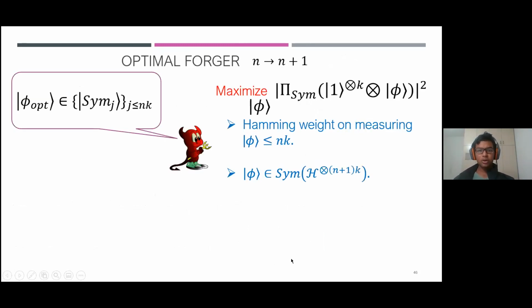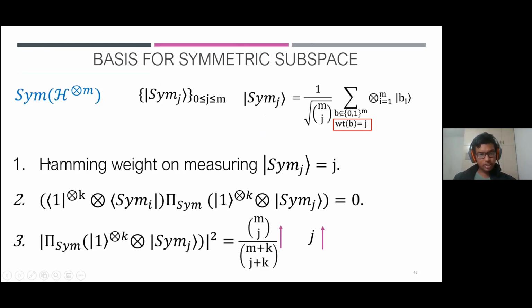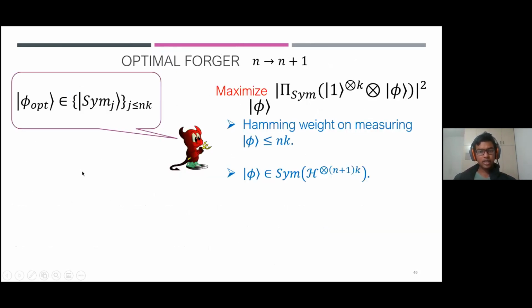Okay. Now let's get back to the n to n plus 1 forging. So this was the maximization that the adversary was trying to do. It had two constraints, and you wanted to maximize over phi. The first constraint, of course, corresponded to the unforgeability of the private quantum coin scheme. Now, by the first two properties of the basis here, you can convince yourself that there exists a phi in this subset of the basis that maximizes it. You don't have to look beyond it.